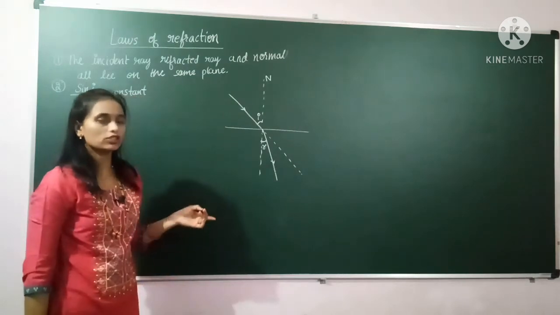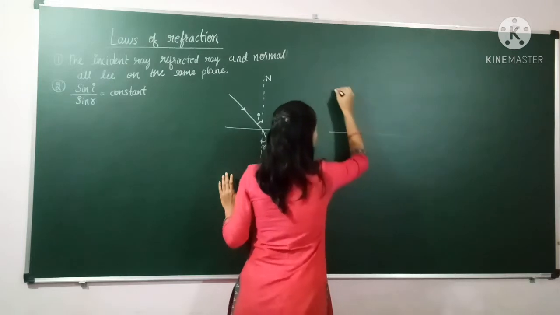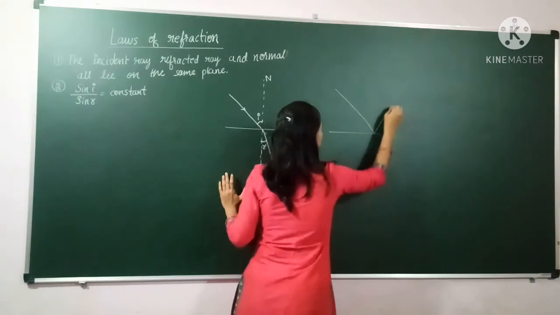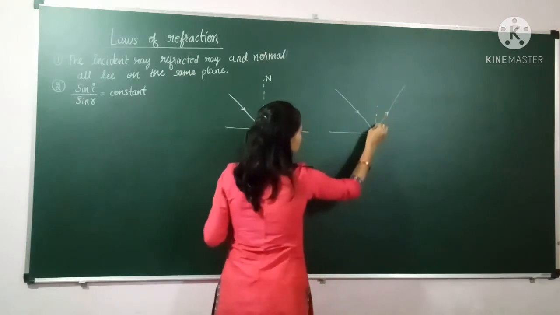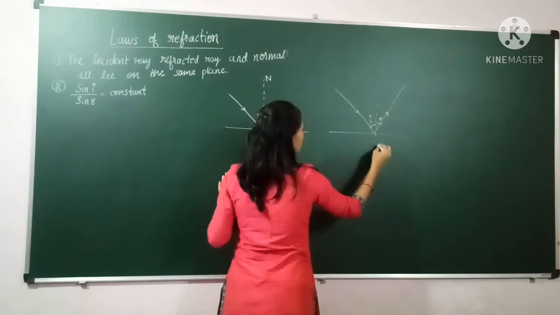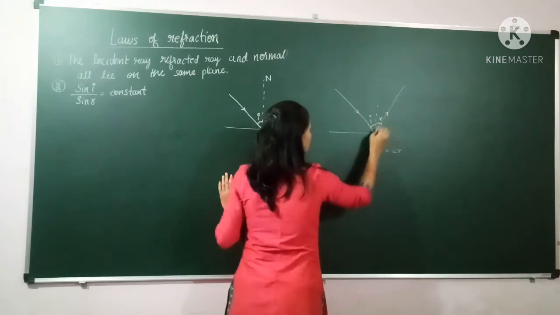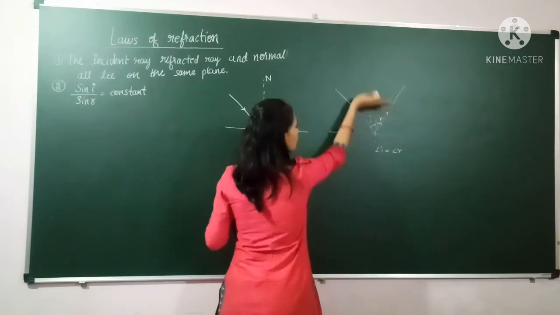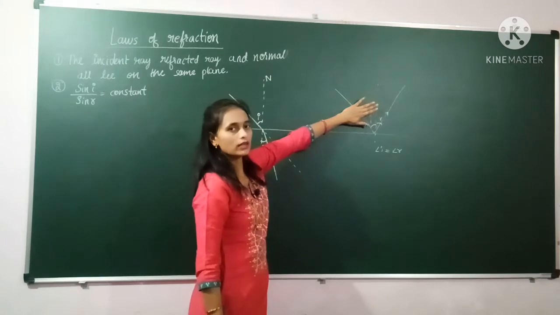In reflection, what we have studied is that whenever a light ray strikes any surface, it reflects back, and if we draw the normal, then this angle and this angle are equal. Angle i is equal to angle r, and the incident ray, the reflected ray and the normal are all in the same medium. Means in the same medium only they will pass.